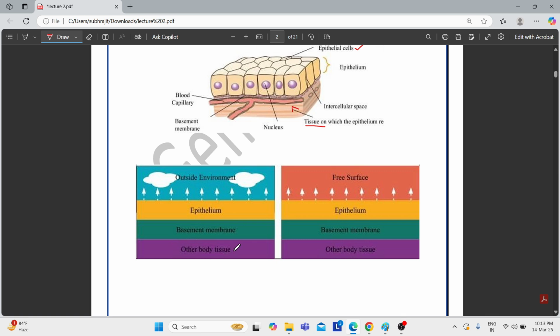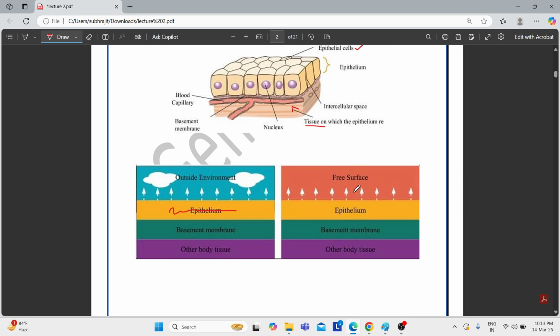Suppose this is a body tissue and this is an epithelium. Now see, it is shown that this is the outside environment. Then what does it mean? It means that the epithelium or the epithelial tissue is present on the external part. If this portion is our skin, then this must be the outside environment. That's why the epithelial tissue is on the external part.